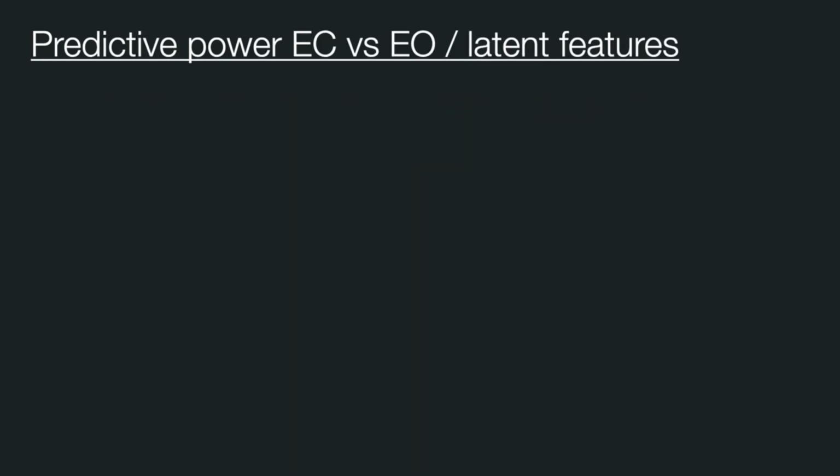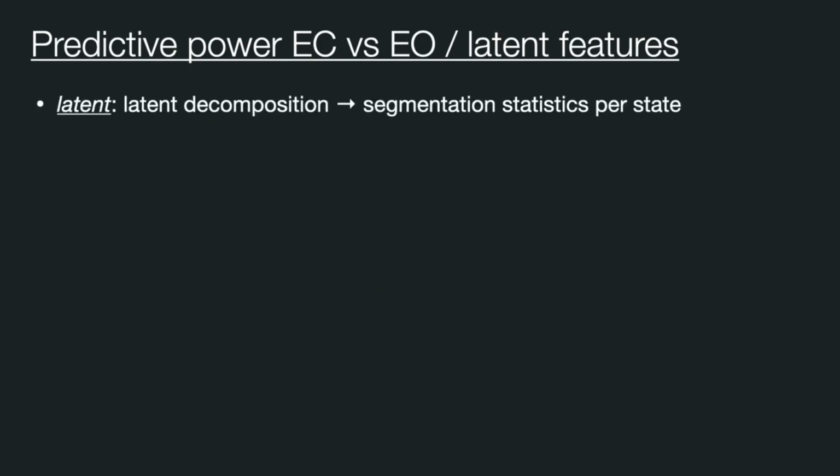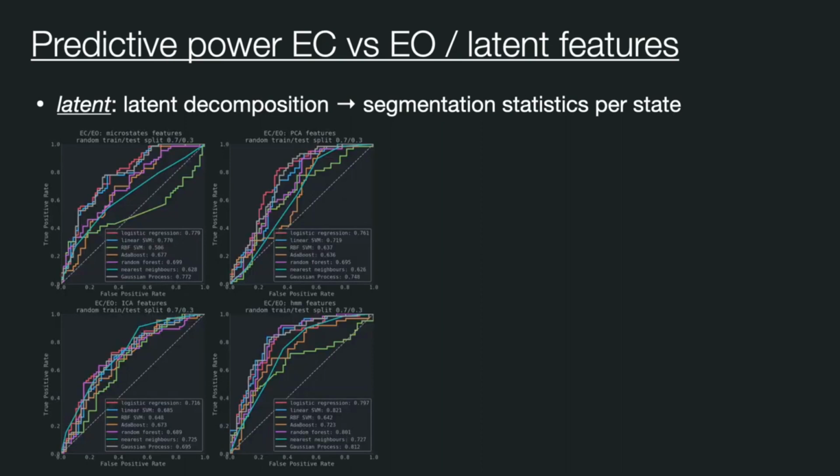Now we play the same game, but instead of intrinsic spectral characteristics, we compute the latent decomposition, then compute the segmentation statistics and use these as an input to our classifier. In particular, we use each state's lifespan, occurrence and coverage, so totaling at 12 features per data point. In our primary assessment, the classifier scored slightly higher than in the case of spectral features. In particular, hidden Markov model derived features were the most helpful in predicting the data paradigm, with the best model reaching 0.81 area under curve.